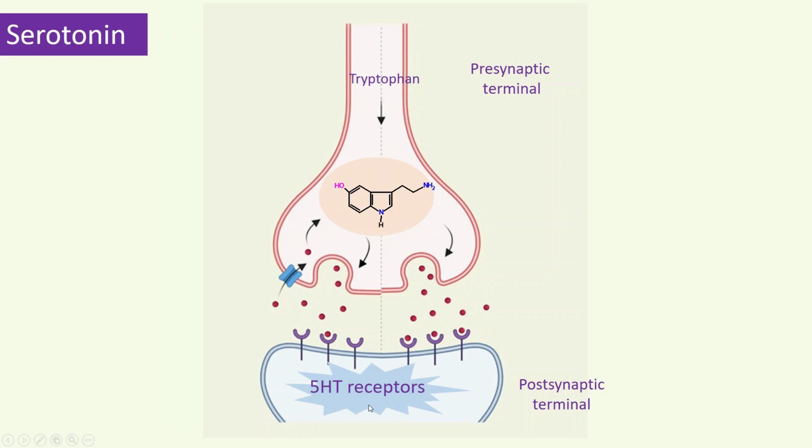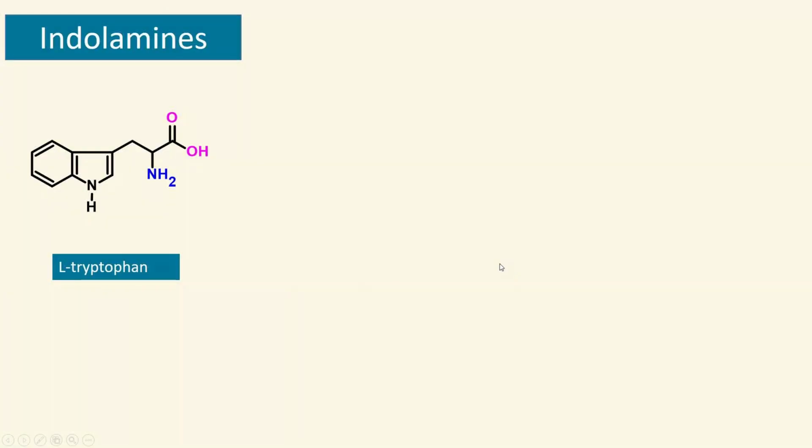And these serotonin receptors produce various physiological activities. And then the rest of the serotonin undergoes deactivation or termination by a reuptake mechanism. There are 5-HT reuptake transporters present on the presynaptic terminal, and they take those serotonin neurotransmitters back into the presynaptic terminal, and they recycle back into serotonin. So that is the termination mechanism of serotonin.